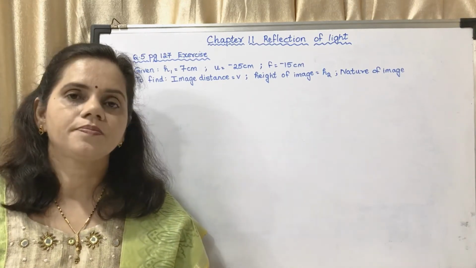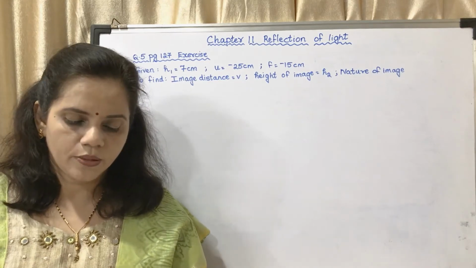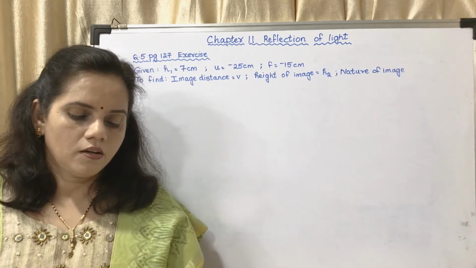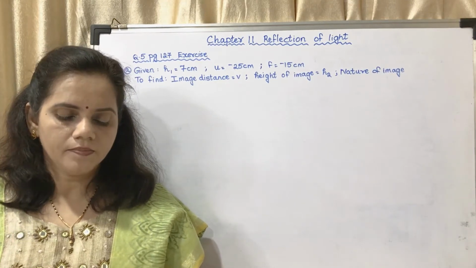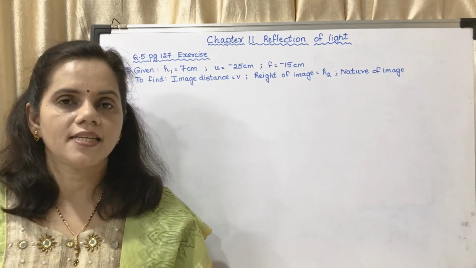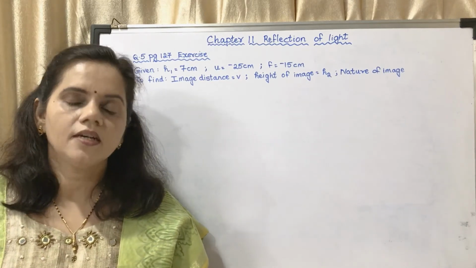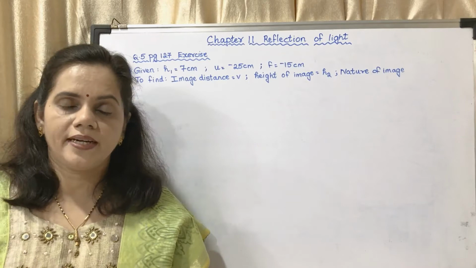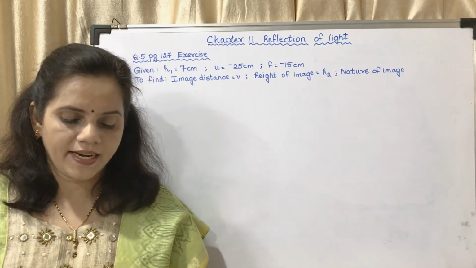Now I will show you the question on page number 127, the first question, question number 5. An object of height 7 centimeter, that means h1 is 7 centimeter, is kept at a distance of 25 centimeter. That means u is minus 25. Why minus? Because it is kept towards the left hand side.